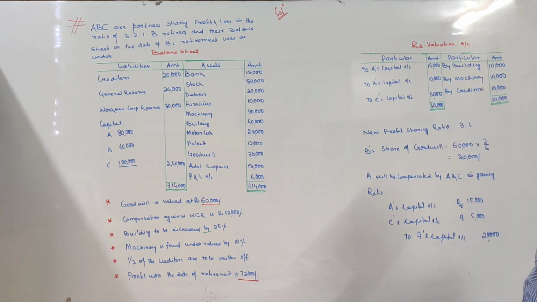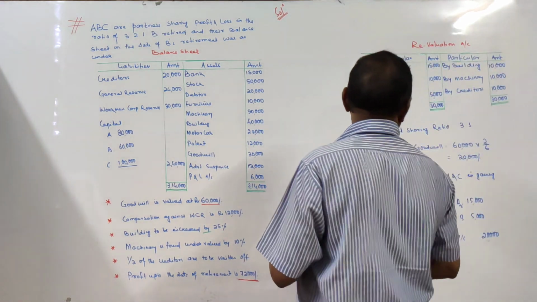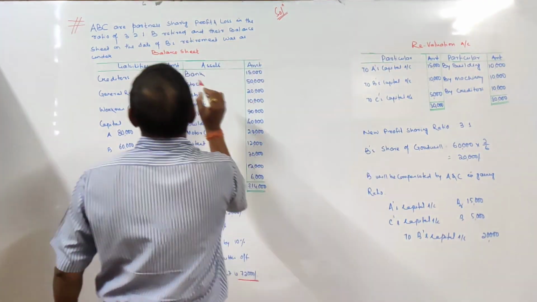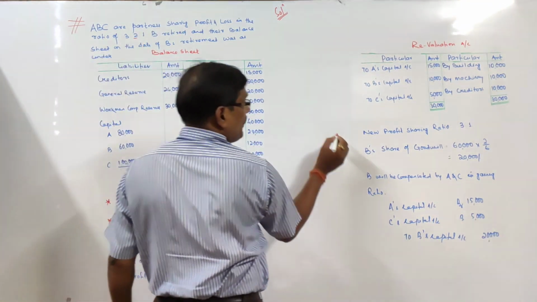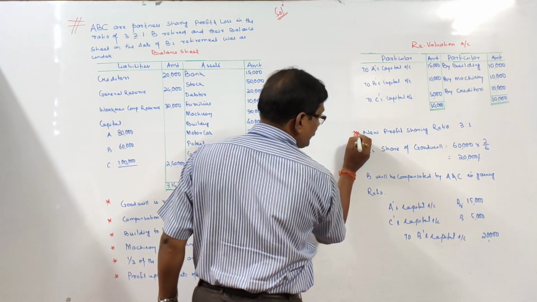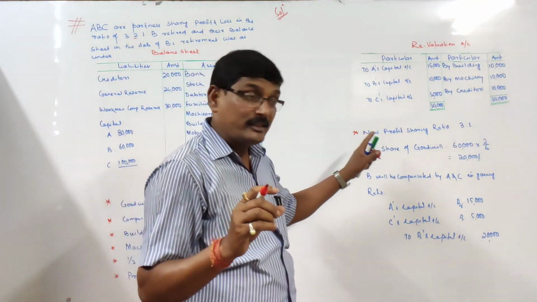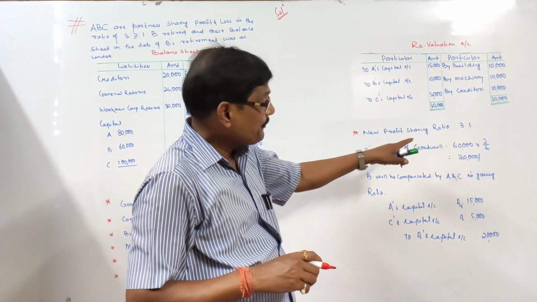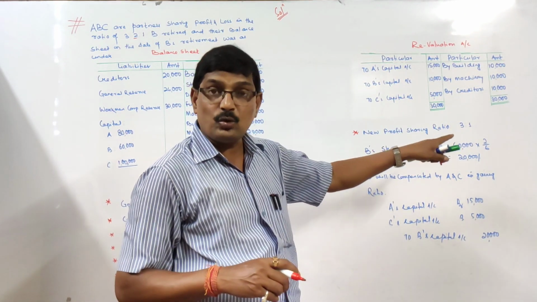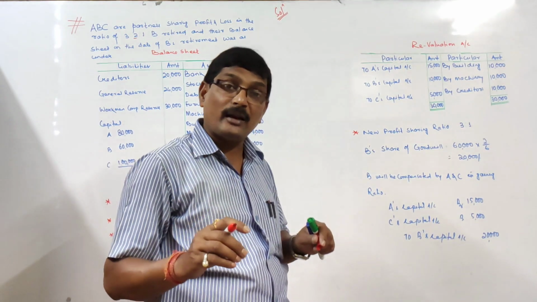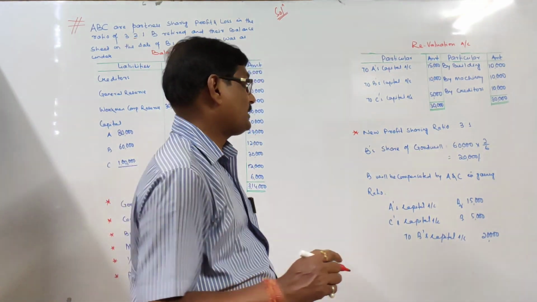ratio 3:2:1. Right. Next one is the new profit sharing ratio. Since B is retiring, the new profit sharing ratio is 3:1. Remember, in this case, the new profit sharing ratio of 3:1 is the gaining ratio as well. That is the gaining ratio as well.